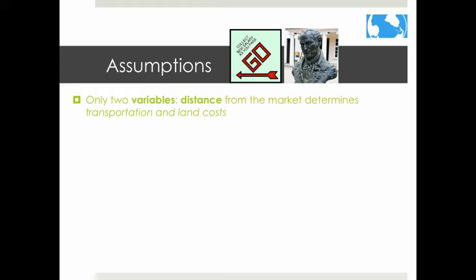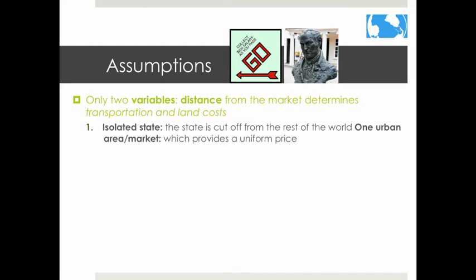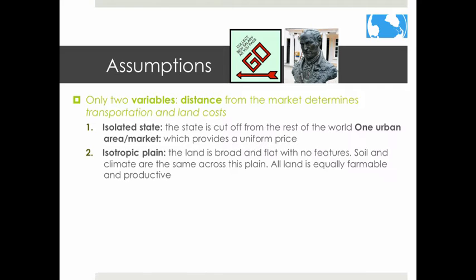To simplify the real world, Von Thunen made several assumptions. Number 1. The city would be located centrally in an isolated state. An isolated state doesn't rely on any other cities or competing markets. Second, he assumes that land is flat without any other features like rivers, trains, golf courses, changes in soil quality, whatever it may be. This is called the isotropic plain.